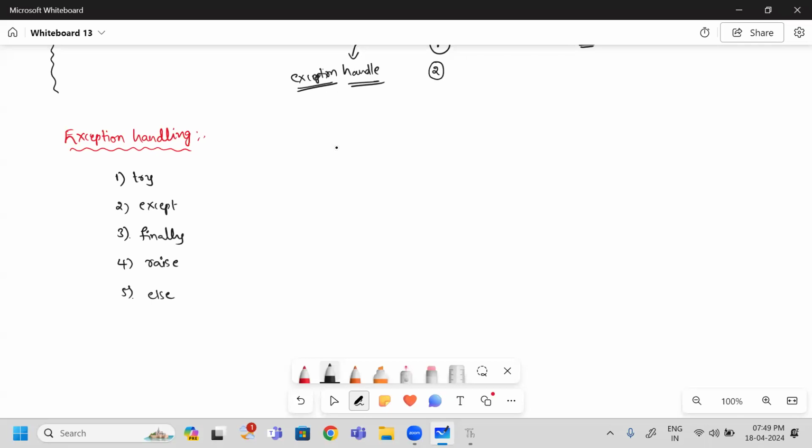Okay. So let us work with these two things, try and except, and we will go through the remaining ones one after another with a good example. So what is try? Try is nothing but a block of code. What does this block of code contain?